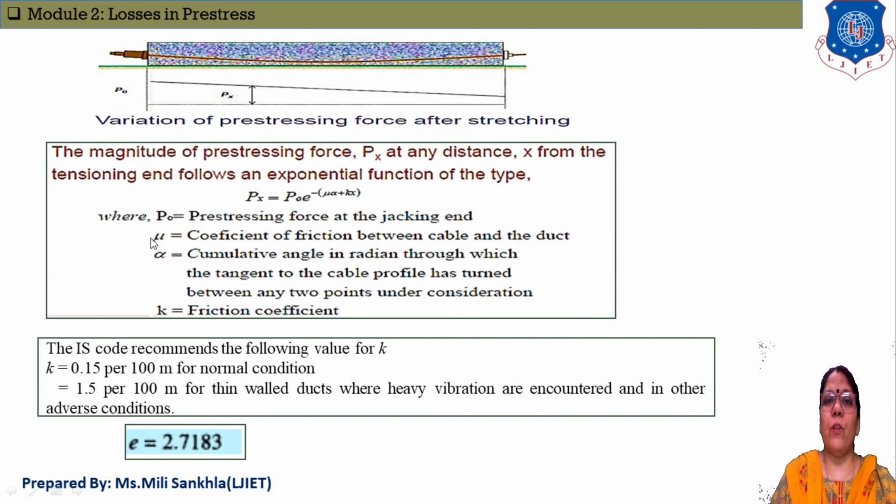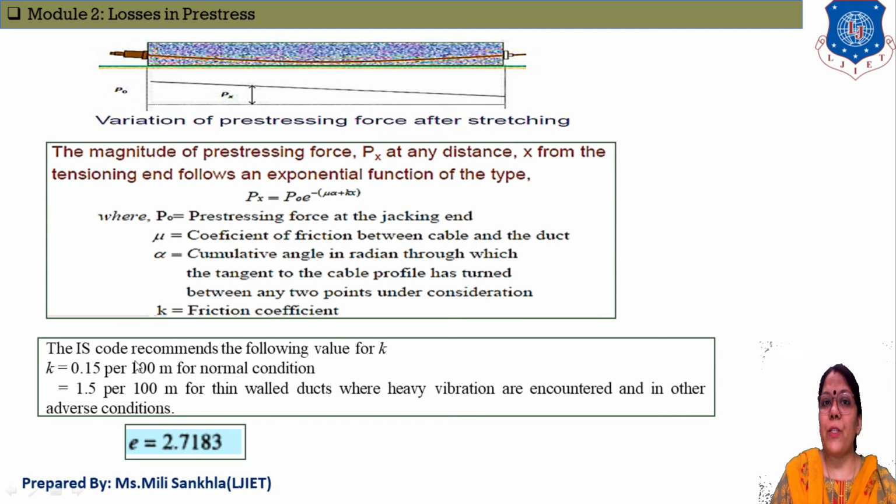Now one by one, the full forms. Po is equal to the prestressing force at the jacking end, that means this end; the force here is known as the prestressing force Po. Mu is equal to the coefficient of friction between cable and duct. Alpha is equal to the cumulative angle in radians, and K is equal to the friction coefficient.